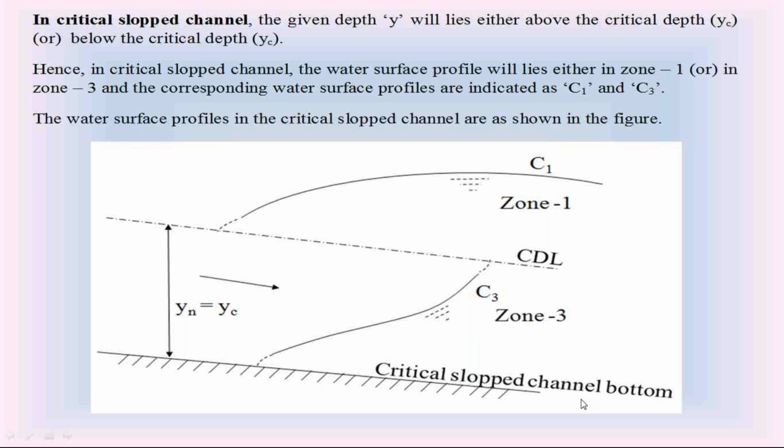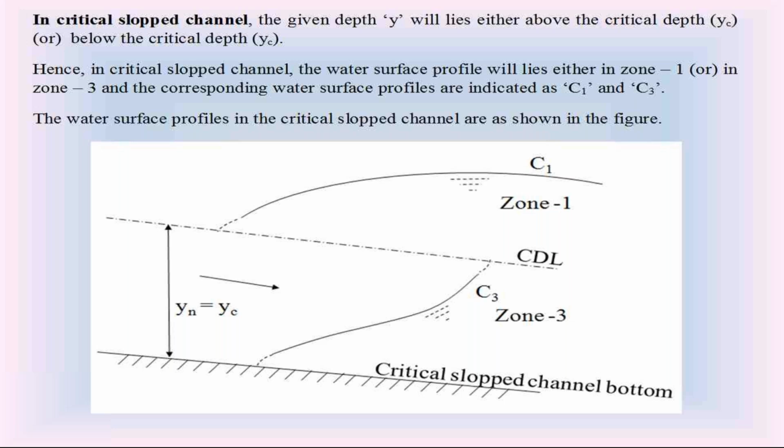We have only two water surface profiles, C1 and C3, because zone 2 is nullified. So these are the water surface profiles in the critical slope channel.